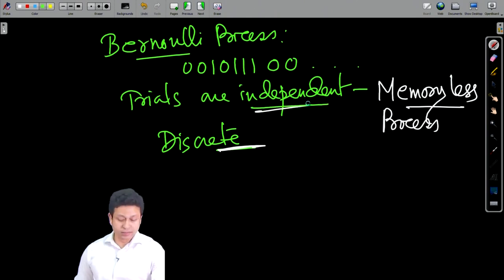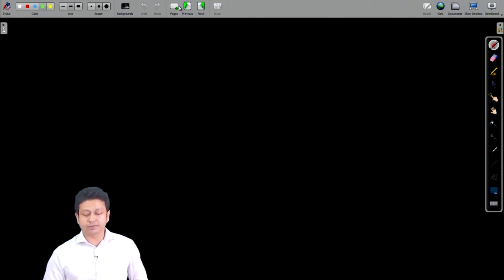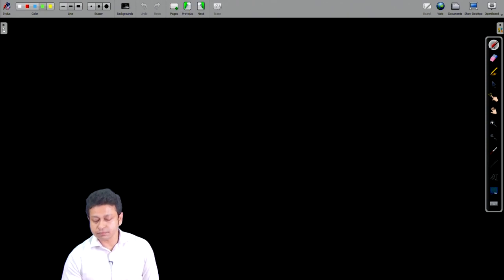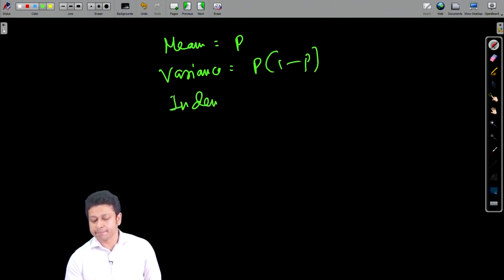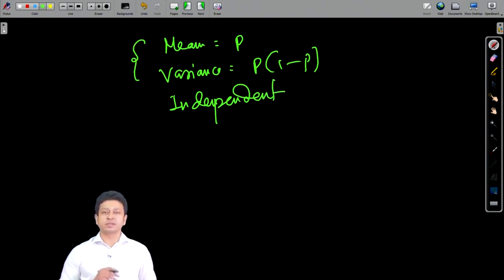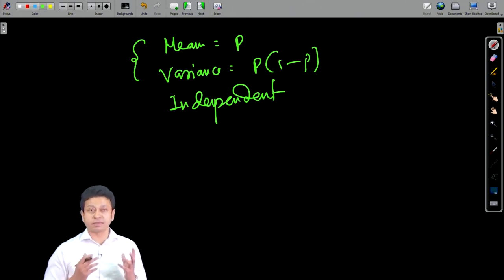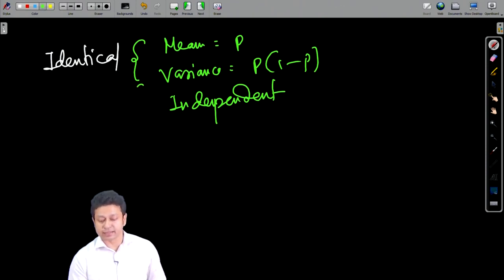Now, think about a distribution where you have mean constant, variance constant, and independent. So, essentially I can say when the mean and variance are constant, all the distributions that I get, since their mean and variance are constant, are basically identical, and this is independent. Okay.